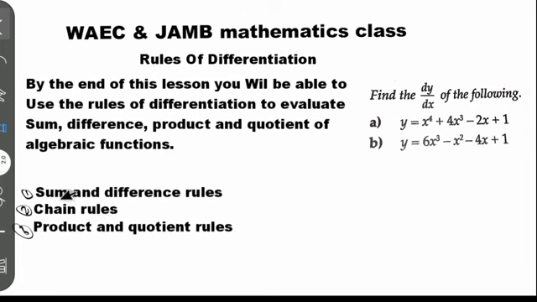We have the first one, sum and difference rules. The second one, chain rules. The third one, product and quotient rules.